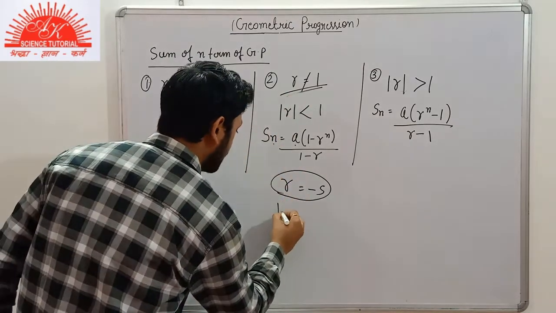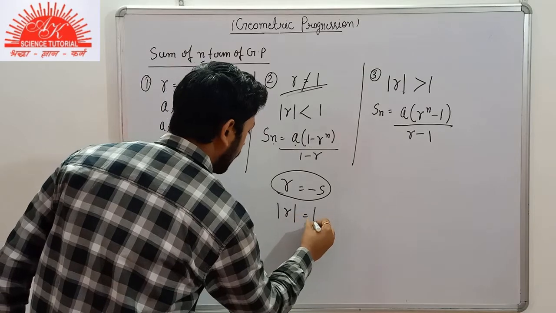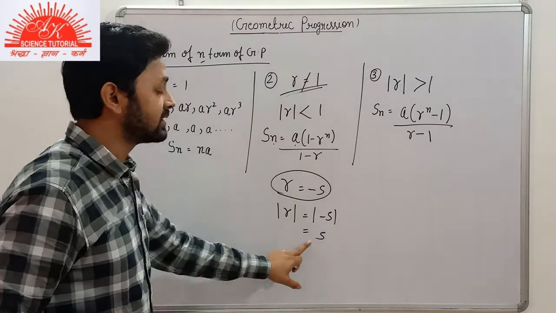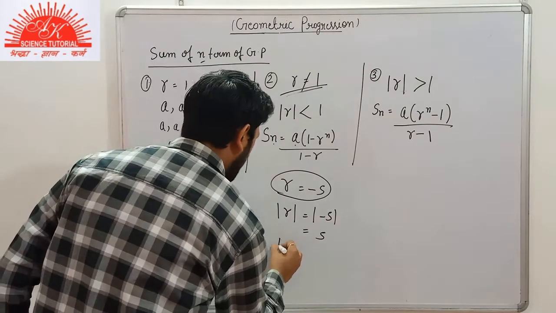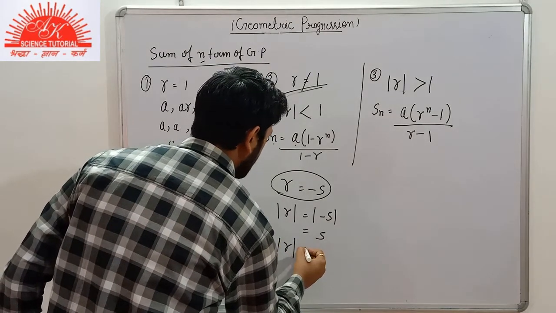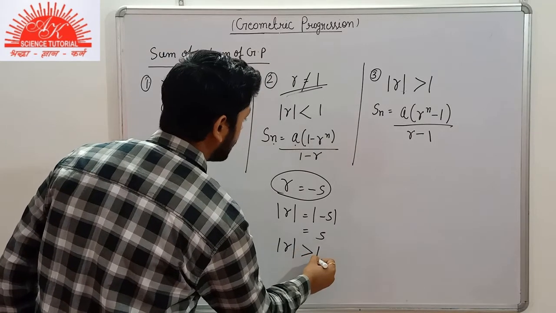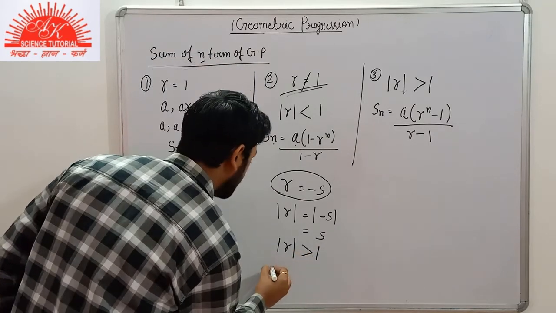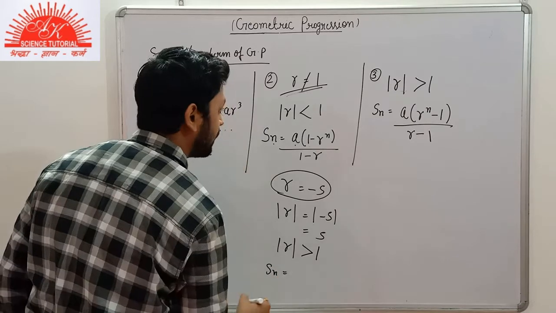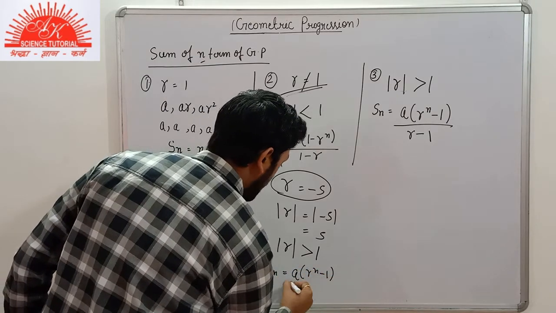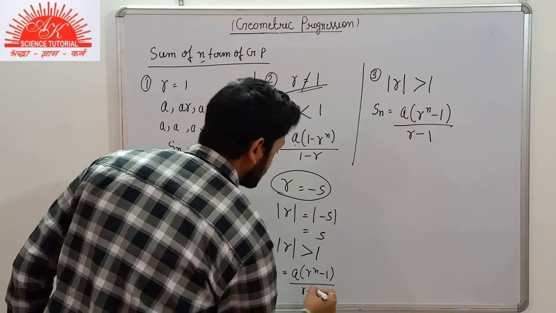Here we can find the absolute value of minus 5, that is, the absolute value of R is 5. It means that the absolute value of R is 5, meaning it is greater than 1. If it is greater than 1, then we will apply this formula, sum of n terms A R to the power n minus 1 by R minus 1.